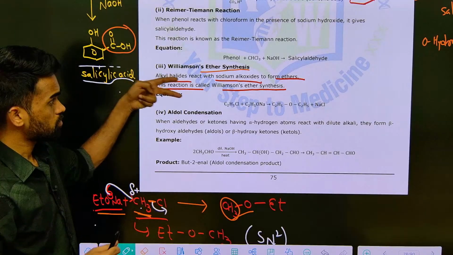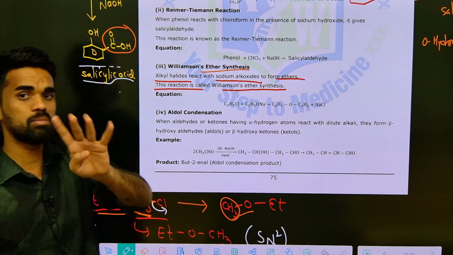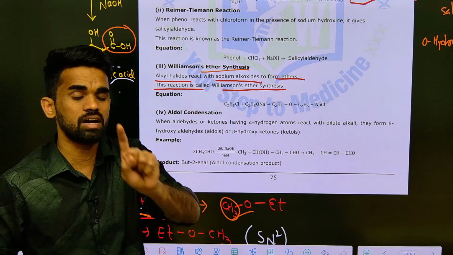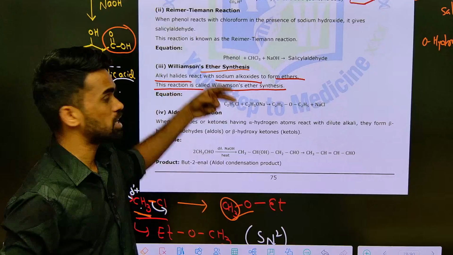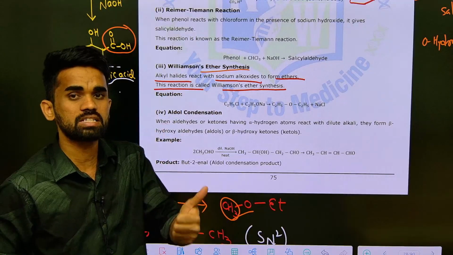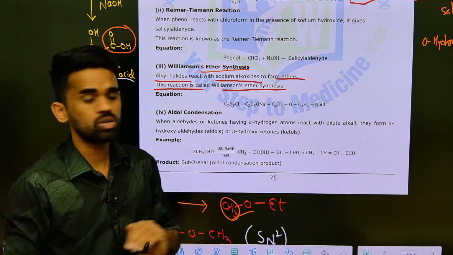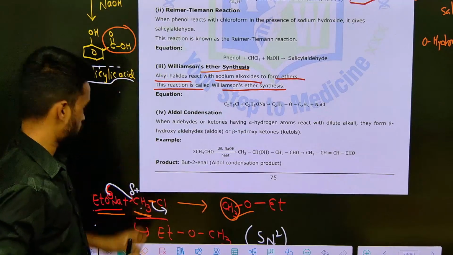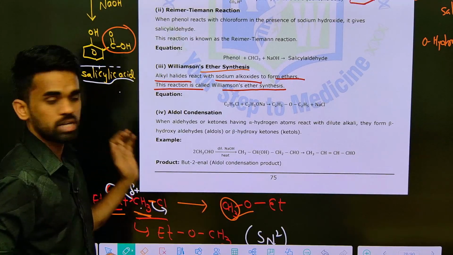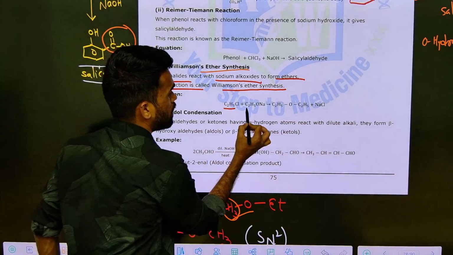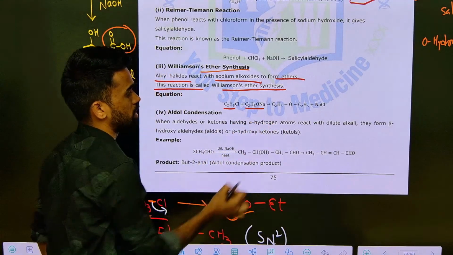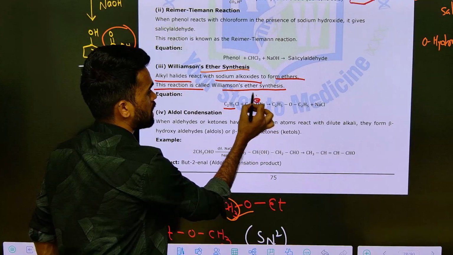I mean, there are four named reactions. Each named reaction carries 2 marks. Like that, 4 reactions, 4 twos are 8. So this is how you need to understand. Okay, Williamson ether synthesis is also done. The next one here, I provided one example, ethyl chloride and sodium ethoxide ion. So this ethoxide ion will attack on this carbon.